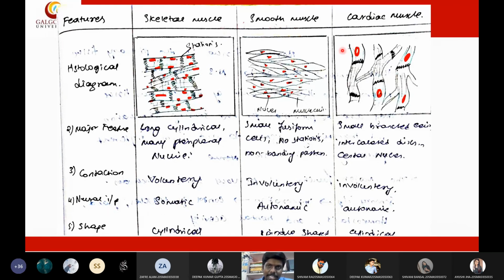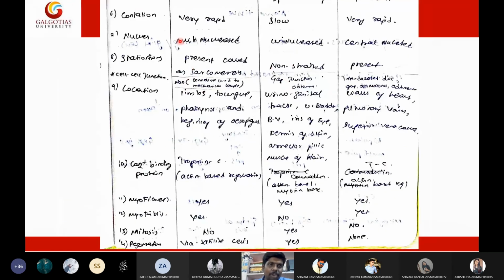Shape: skeletal and cardiac are cylindrical, whereas smooth muscle is spindle in shape. Contraction of skeletal and cardiac is very rapid, but for smooth muscles the contraction is slow. Nucleus: multinucleate in skeletal, uninucleate in smooth, and a central intercalated nucleus in the heart. Location: skeletal muscle is present in the tongue, limbs, pharynx, and the beginning of the esophagus.